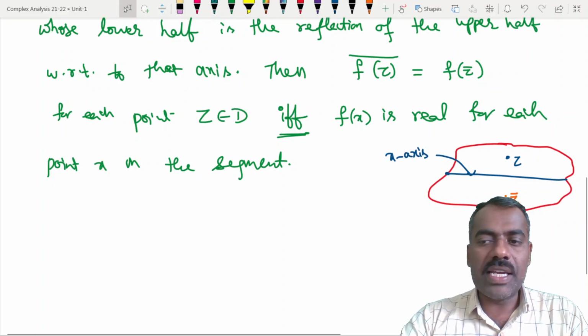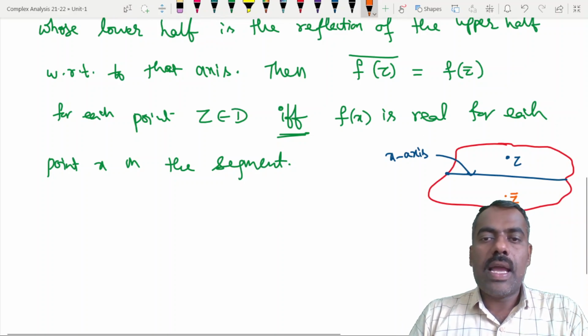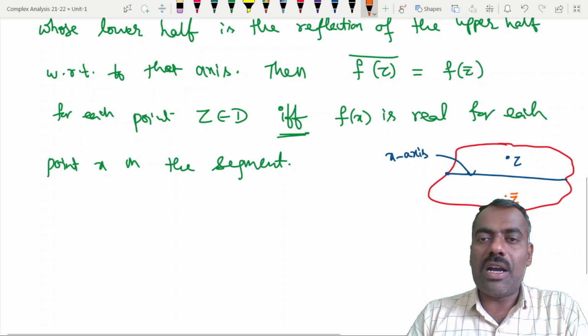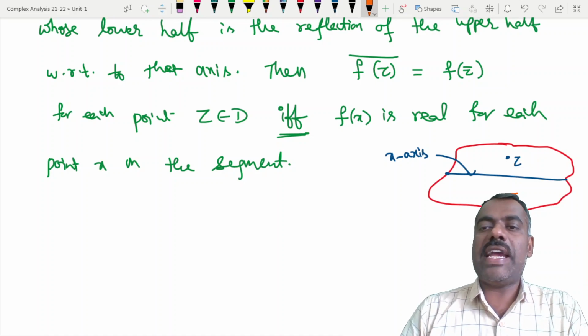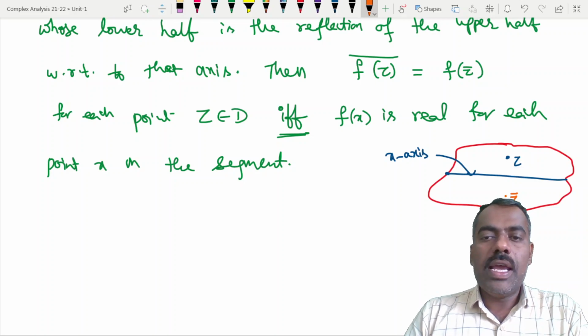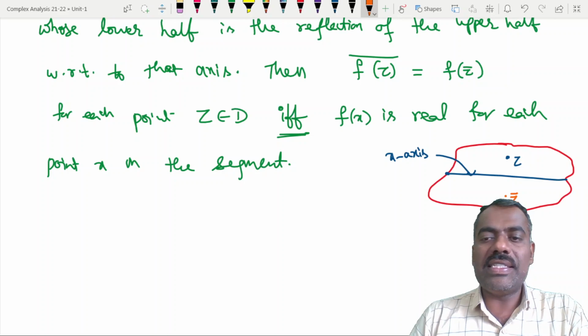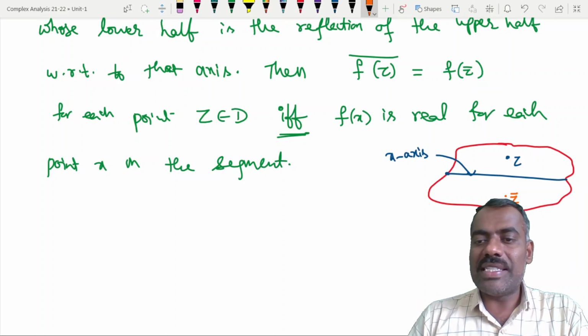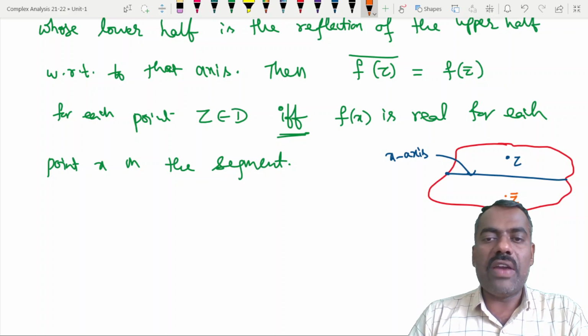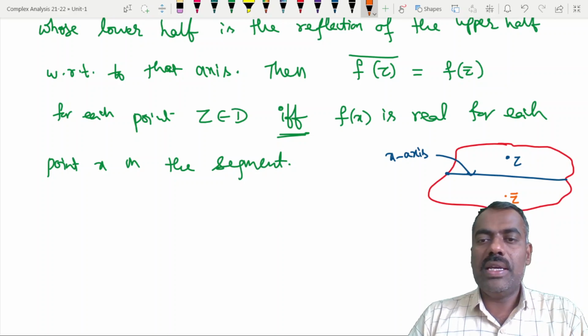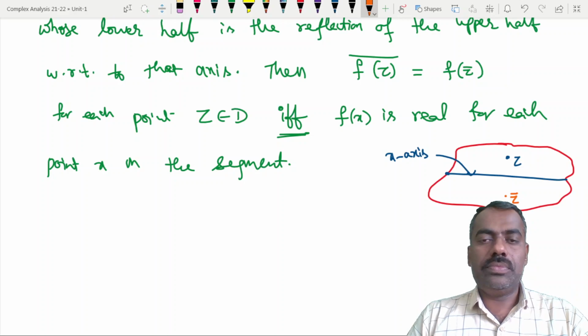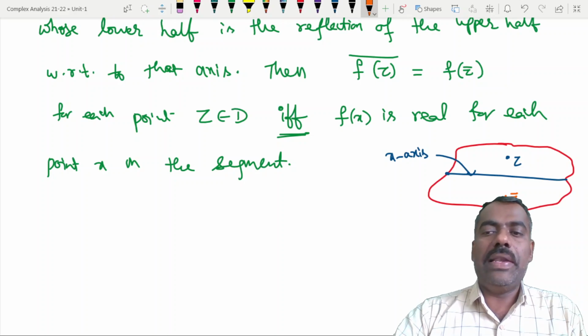With this assumption, then the conjugate of the function f of z is same as f of the conjugate of z if and only if f of x is real for each point x in this segment. That means you take this segment and you take any point on this segment, and when you evaluate f at that point, whatever you are going to get, the value should be a real value.